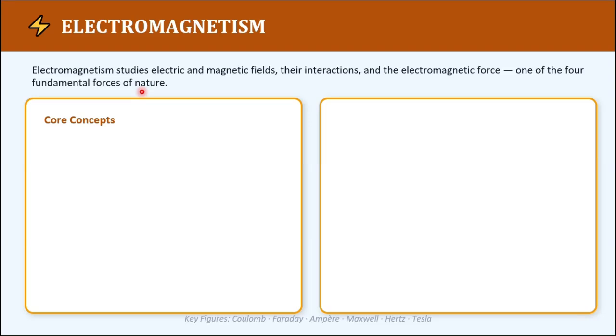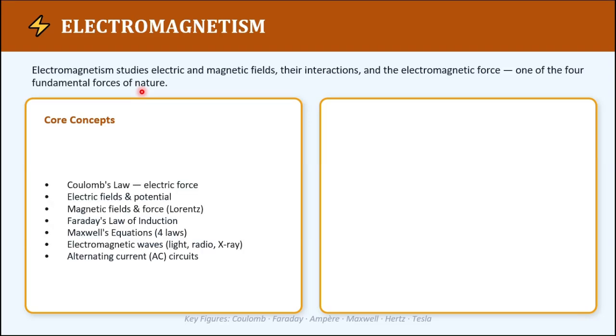The core concepts in electromagnetism are Coulomb's law, which deals with charges, electric fields and potentials, magnetic fields, and Faraday's law of induction. These are very, very important topics when we're studying electricity and magnetism, as well as EM waves and AC circuits.